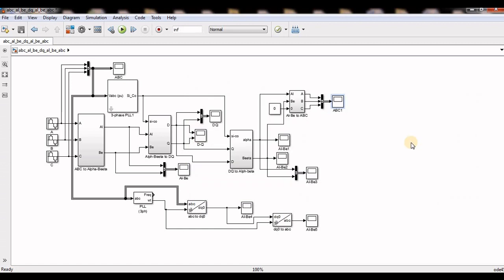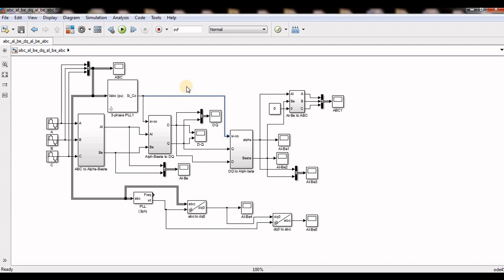But the logic is, I will break the transformations from here to here, and in between these two I will use control parameters, I mean controllers like PI controllers or fuzzy or neural network, whatever. I will regulate this DC, meaning DQ components, according to my requirement. Maybe if I want 0.8, 0.6, or 1, or like 400 or 200, whatever.